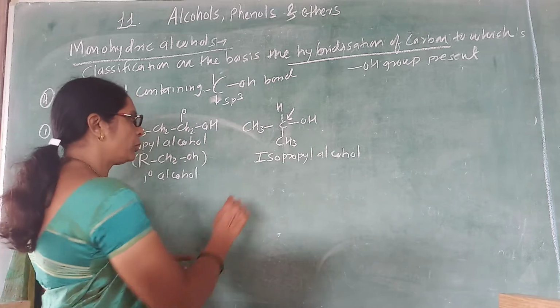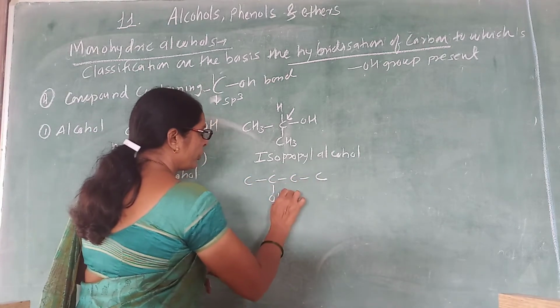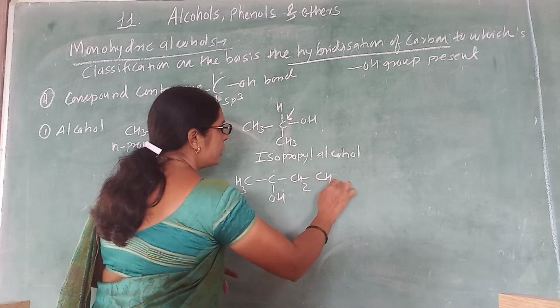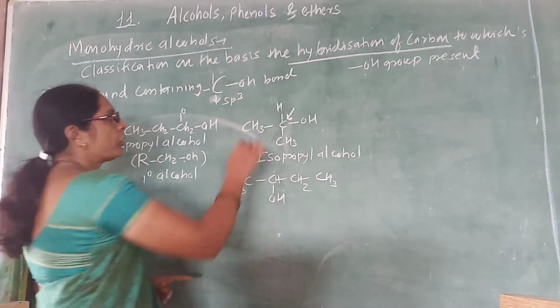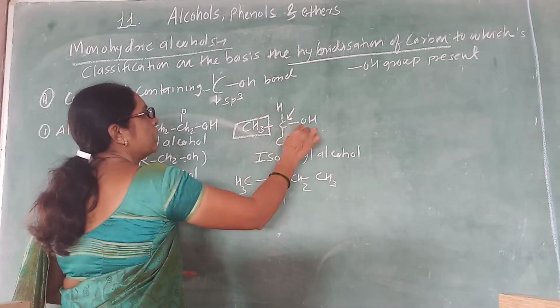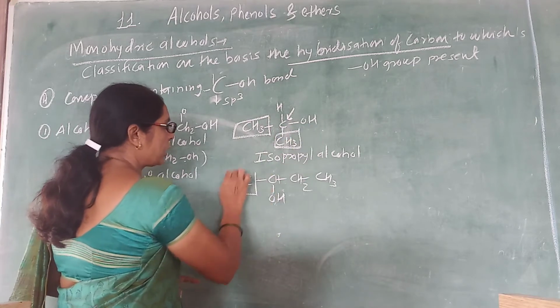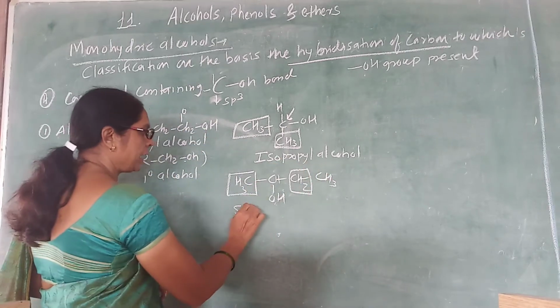Suppose I consider an example like this, where the hydroxy group is also attached to a carbon, and that carbon is attached again to 2 carbons. Look at the difference. Here the carbon is attached to 2 methyl groups. Here the carbon is attached to 1 methyl and another a methylene. At that time it is not iso, it is a secondary.